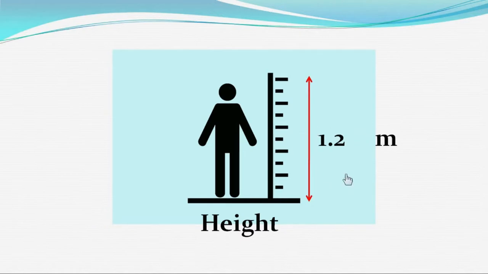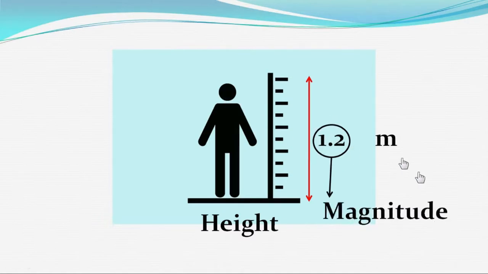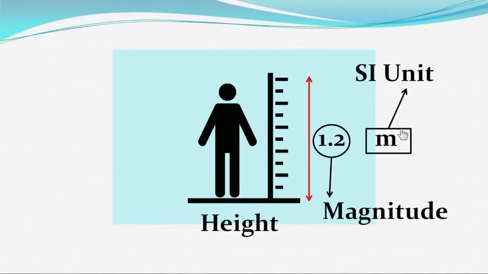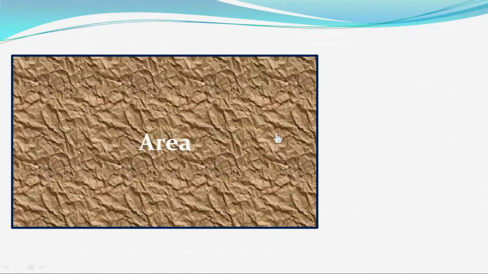Here, what is 1.2? 1.2 is the numerical value of the height, and this is known as magnitude. And what is meter? Meter is the SI unit in which we are measuring the height. The unit may change. We can measure it in feet, we can measure it in other units also.